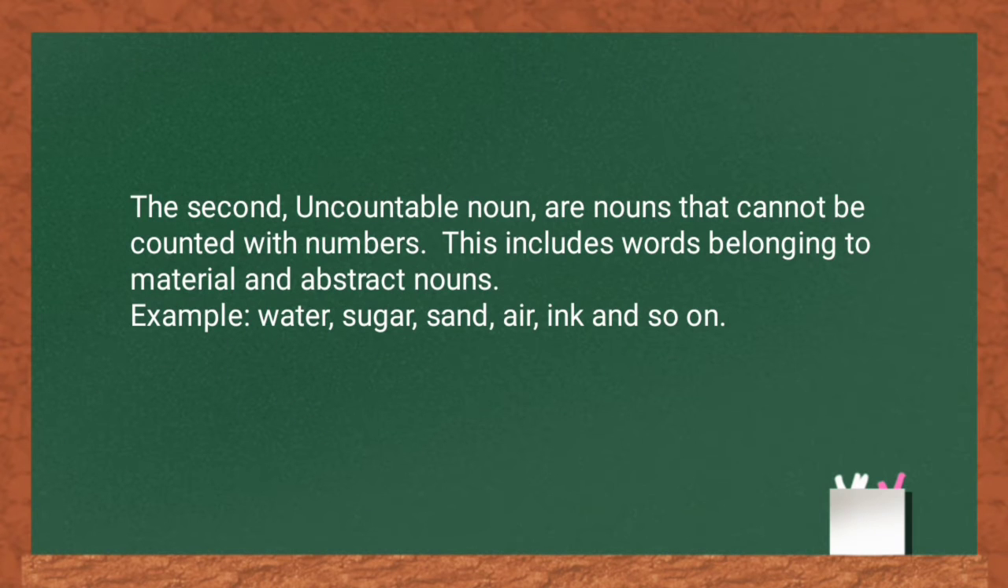The second, uncountable noun. Uncountable nouns are nouns that cannot be counted with numbers. This includes words belonging to material and abstract nouns. Example, water, sugar, sand, air, ink, and so on.